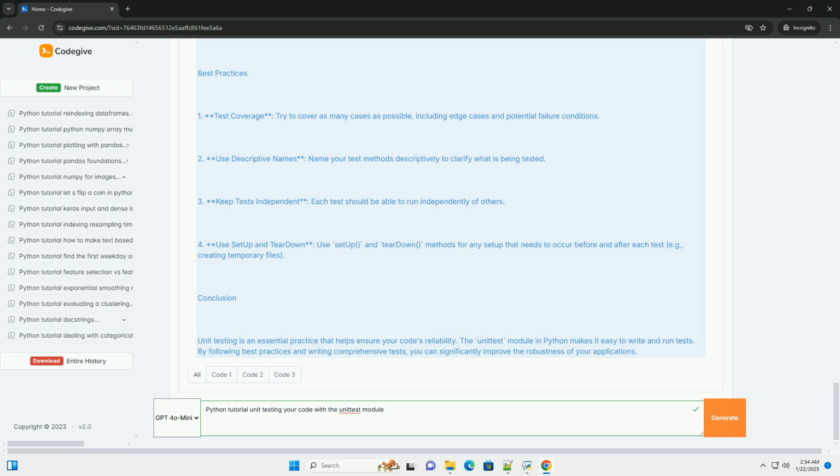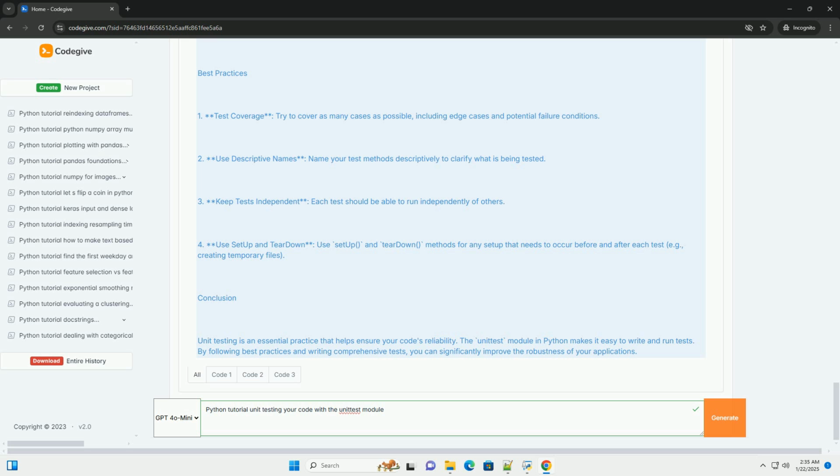Writing unit tests. Now, let's create a unit test for the calculator.py module. We will create a new file named test_calculator.py. Explanation of the test code. Importing libraries. We import unittest and the functions from calculator.py that we want to test. Creating a test case. We define a class TestCalculator that inherits from unittest.TestCase. Defining test methods. Each method within this class that starts with test_ is considered a test case. This is where we write our assertions.